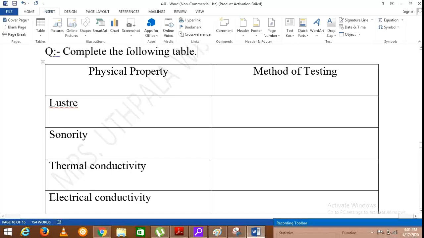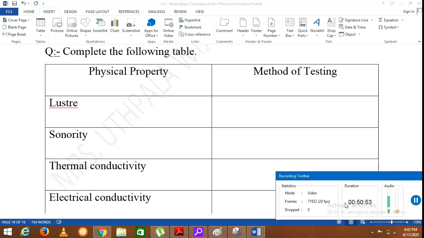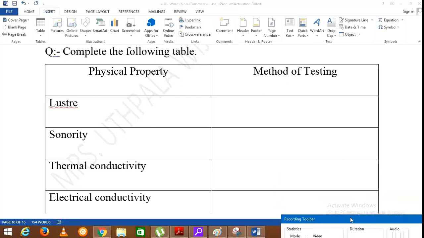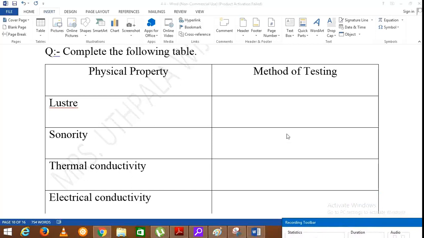The method of testing is scratching the surface of a substance with a knife and cleaning it with sandpaper. Once you scratch the surface of a substance using sandpaper or a knife, if there is a shiny surface, you can say that it has a luster.